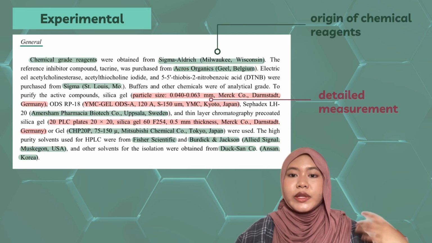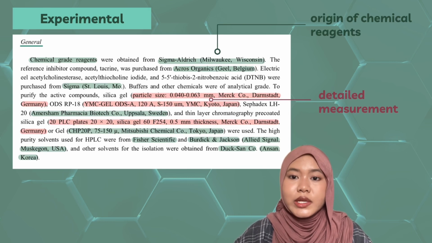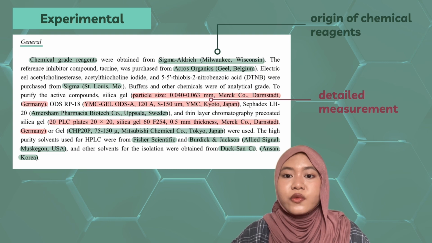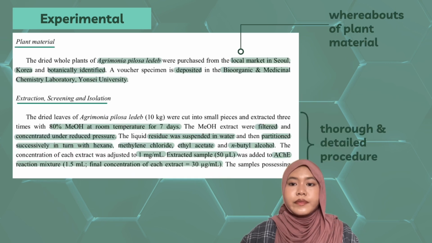For the experimental part, they have stated the origin of the chemical reagents, where they obtained the chemical grade reagents from Sigma Aldrich, and they also put the detailed measurement of the particle size for the silica gel they are using so that they could prevent any errors from happening in the experiment.